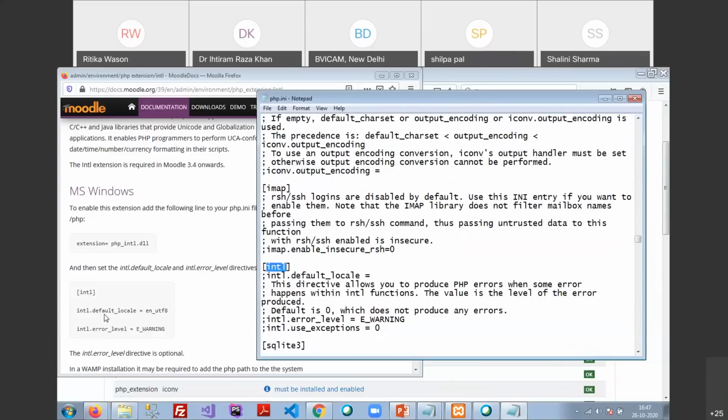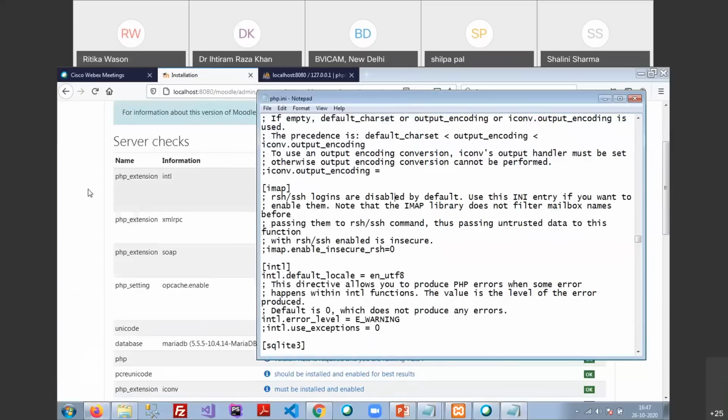The first one is the default locale, so my default locale language should be EN_UTF-8, as provided by the Moodle documentation. Next one, intl.error_level equals E_WARNING. I have to remove the semicolon before both lines. Once you have made the changes, then it is fine.